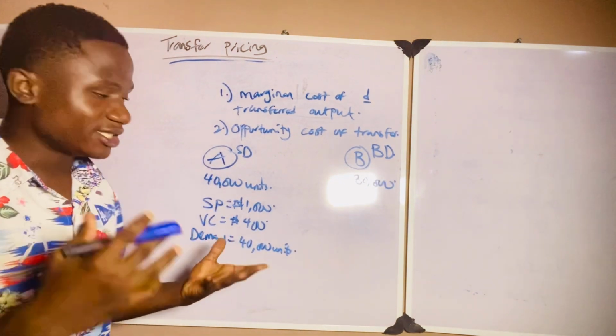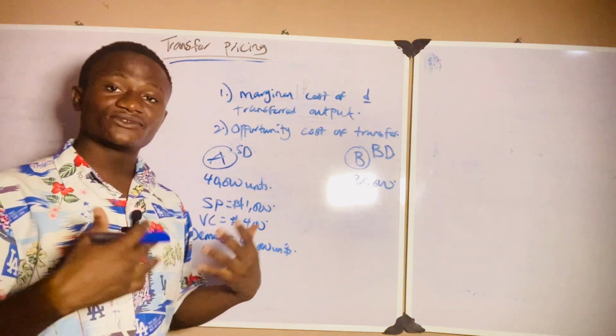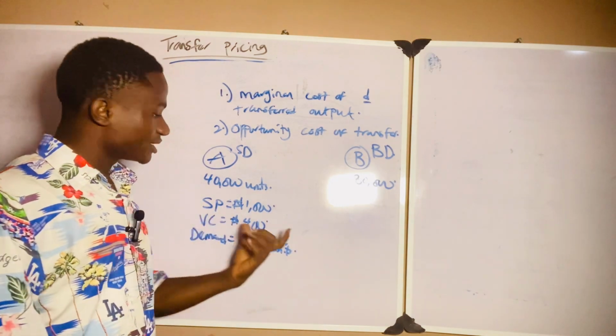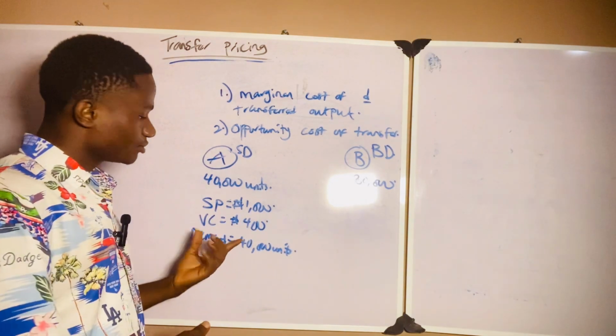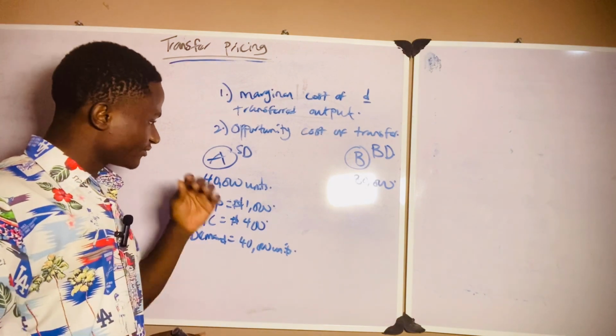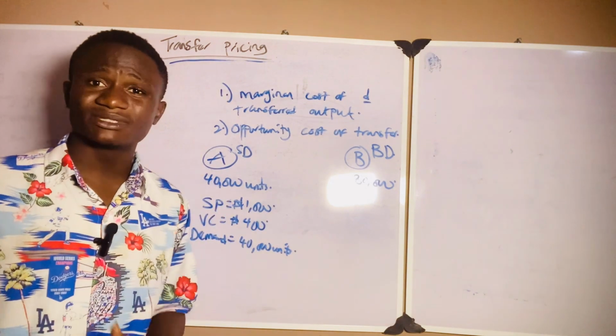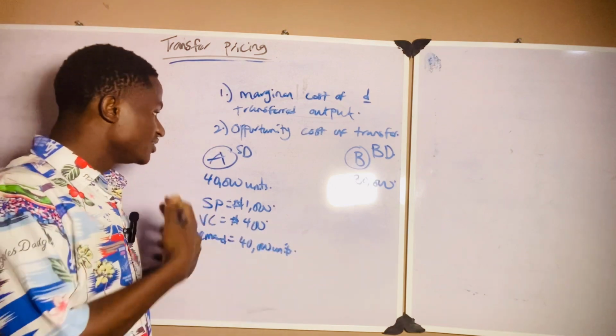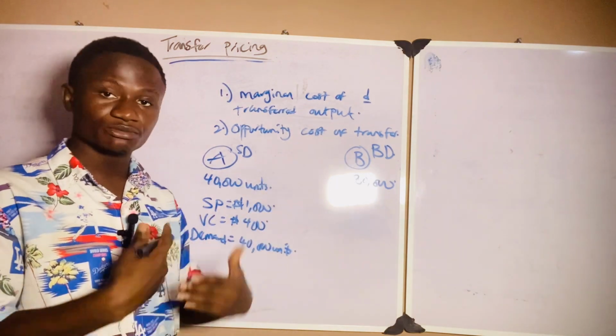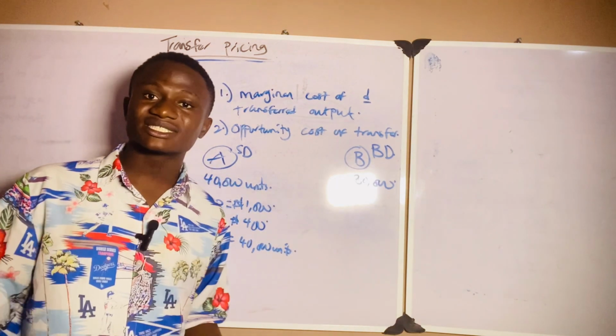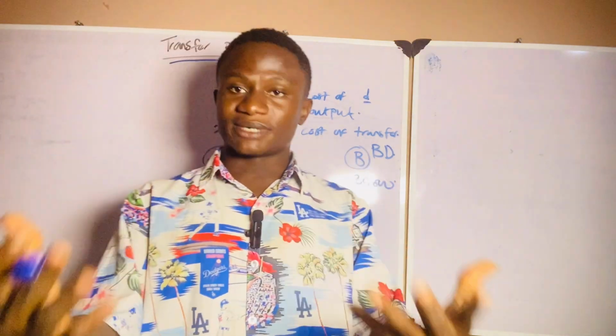I hope you get my illustration. 40,000 units is the full capacity of division A. Selling price of division A is 1,000. Variable cost is 400, and demand for division A is 40,000 units. That means that division A can still do fine without division B, because division A will sell to external markets.